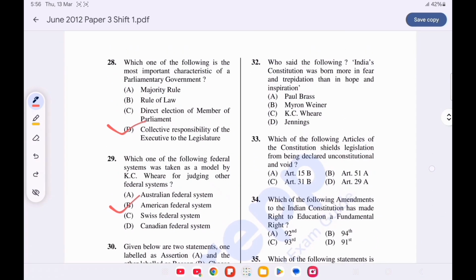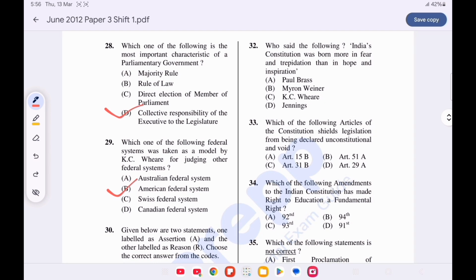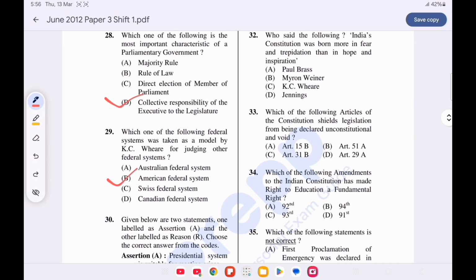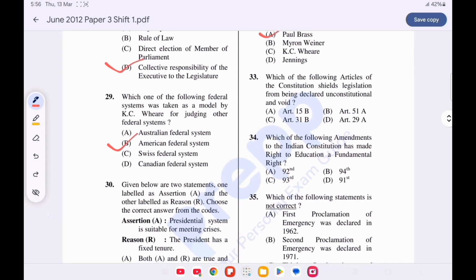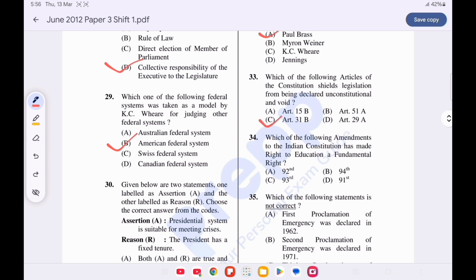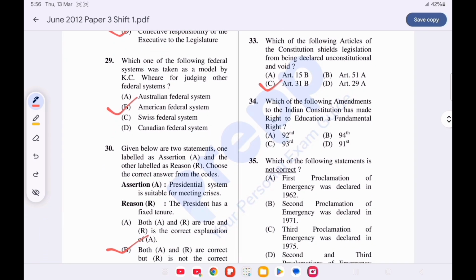Now question number 32. Who said the following? India's constitution was born more in fear and trepidation than in hope and inspiration. Option A is correct, Paul Brass. Question number 33. Which one of the following articles of the Indian constitution shields legislation from being declared unconstitutional and void? Option C is correct, Article 31B. Question number 34. Which of the following amendments of the Indian constitution has made right to education a fundamental right? Option C is correct, 93rd Amendment.